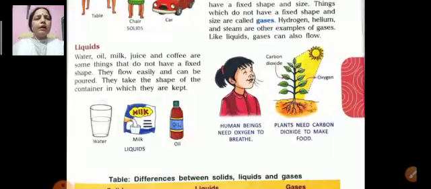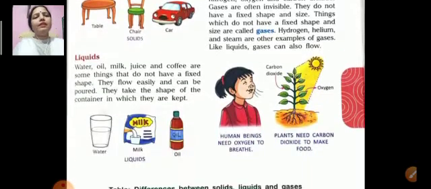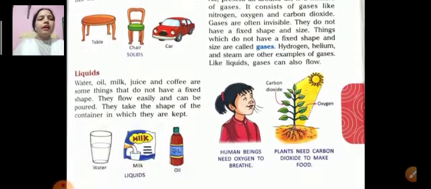Now one by one we will learn, firstly, about solids. What are solids? Around you, things you use like table, chair, cards, pen, book, ice, pencil, rubber, all these things are solids. And what is liquid? Water, milk, juice, oil, these are liquid things. And what are gases? Gases are like carbon dioxide, oxygen.